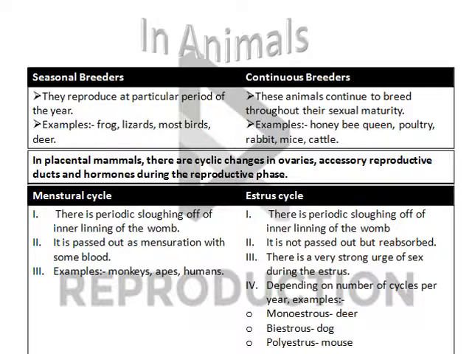On the basis of this cycle, placental animals can be divided into 2 categories. First, those which have the menstrual cycle, and second, those which have the estrous cycle. In the menstrual cycle, if fertilization does not take place, the inner lining of the womb breaks down and comes out of the body. In the estrous cycle, if fertilization does not take place, the inner lining of the womb is reabsorbed. In the estrous cycle, due to high levels of hormones, there is a strong urge for sex.